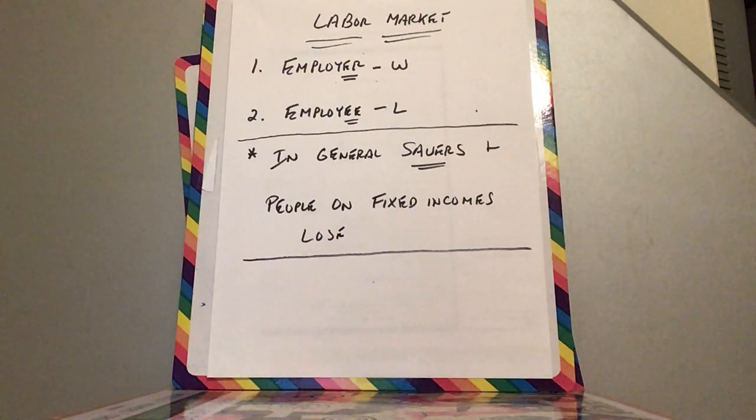And in general, the deal is savers, people who put money in the bank, and people on fixed incomes will lose. Inflation is bad. When it gets out of control, it is tough to rein in. All right, so we'd like to see the prices grow at a rate of 2 to 3% because that shows an economy that's growing. But when it gets out of hand, it's very tough for businesses to make future predictions of what's going to happen in the future, to make business decisions if things are unstable. All right.